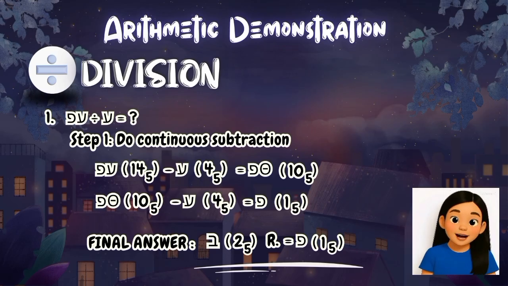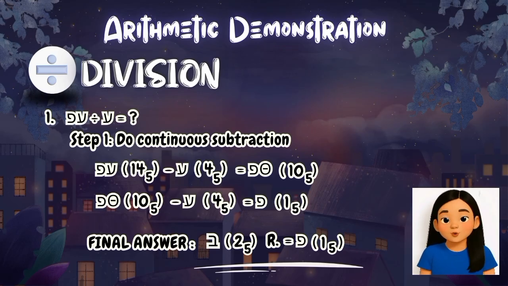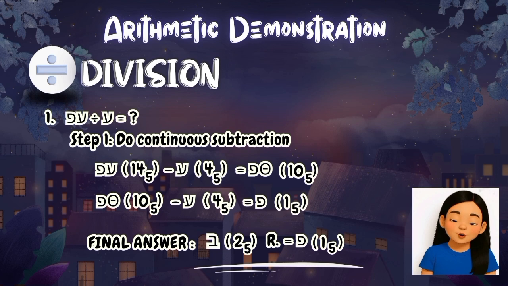Since 1 or Lumo is smaller than Sura, we stop. The final answer is Cora or 2 because we were able to subtract Sura 2 times and we are left with the remainder of Lumo, which is the final number left after all subtractions.